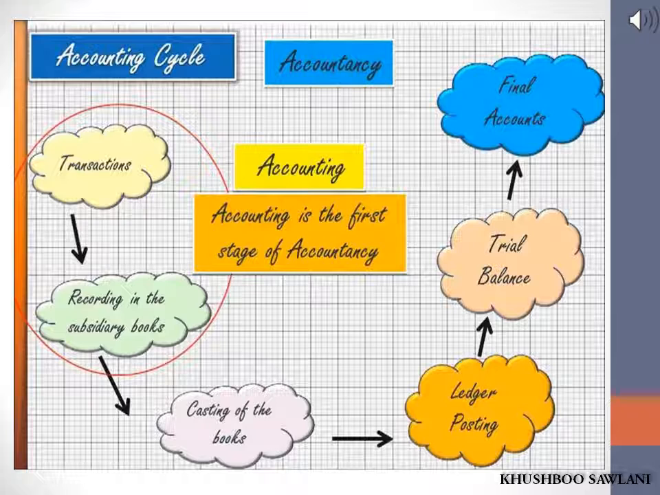Here you can see the accounting cycle which begins from transactions, then recording in the subsidiary books which we are going to study in this chapter. Then comes casting of the books and ledger posting, then trial balance, and the last is final accounts which is to be prepared. Thus, accounting is the first stage of accountancy.